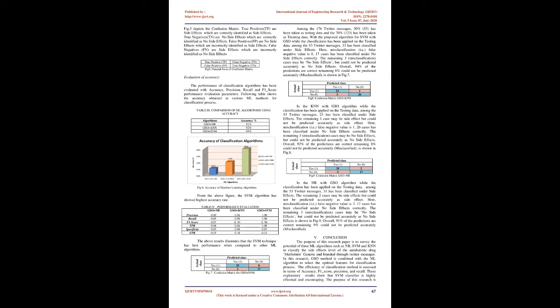To describe the performance of the classification algorithms, a confusion matrix has been used in this research. It permits envisioning of the execution of an algorithm. It also permits easy recognition of uncertainty between classes. Fig. 5 depicts the confusion matrix.